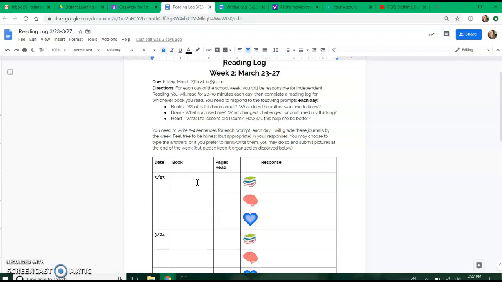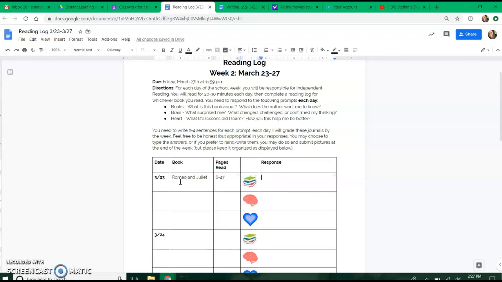So for each day, I want you guys independently reading whatever it is you want to read. You can read the same book all week. You can read different books all week. It does not matter to me what you do. What matters to me is what goes in this document right here. If you notice, there are some images that go down the middle of this outline. So you would type the name of your book in this category right here. So I could type Romeo and Juliet, and then I read from pages 6 to 47 today.